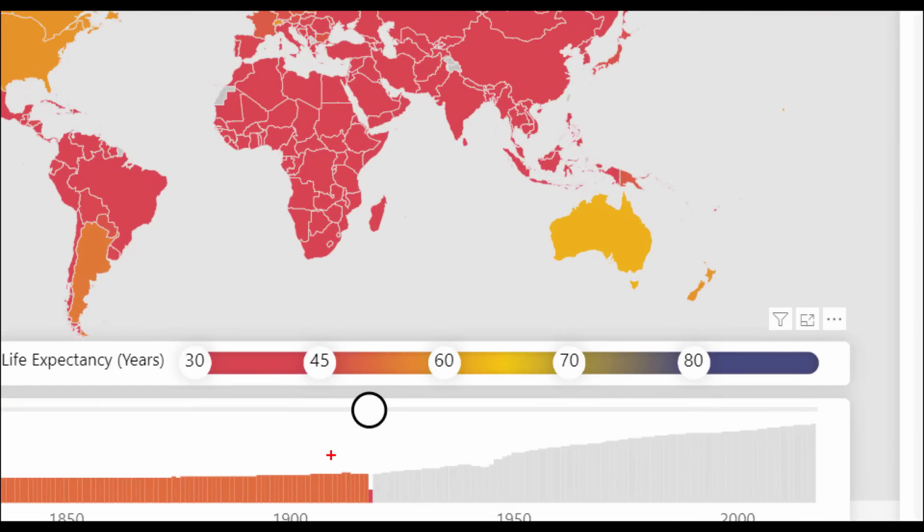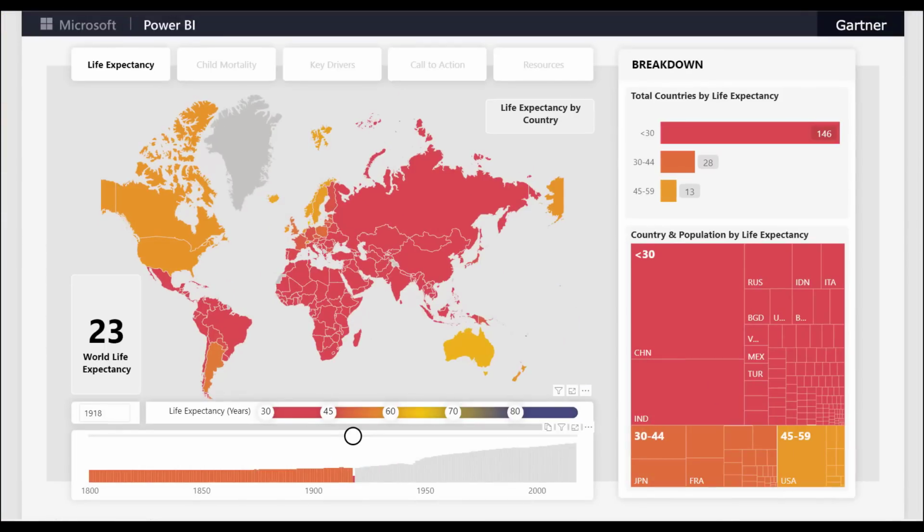Initially, I thought this was an anomaly in the data, but it turns out to be the impact of the Spanish flu. The Spanish flu infected 27% of the world's population, killing between 50 to 100 million people. And this is an insight that is very relevant to our world today and serves as a reminder of how devastating a global pandemic can be.